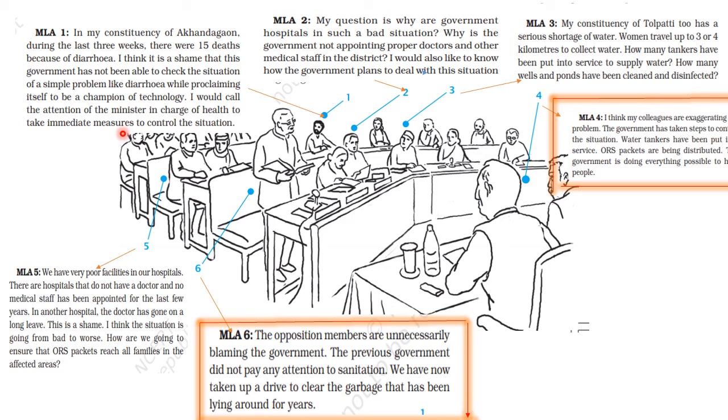This is what the first MLA said. What about the second? He is also from the opposition. He stood up and said, my question is, why are government hospitals in such a bad situation? Why is the government not appointing proper doctors and other medical staff in the district? I would also like to know how the government plans to deal with this situation.